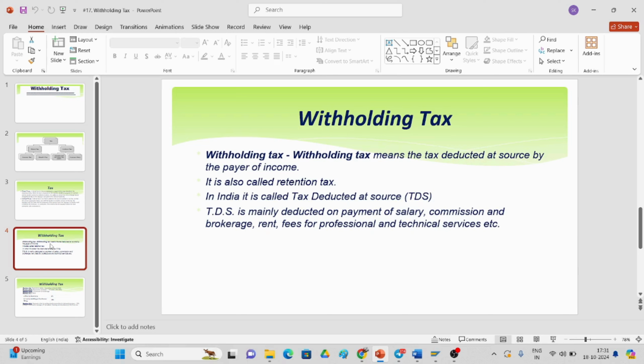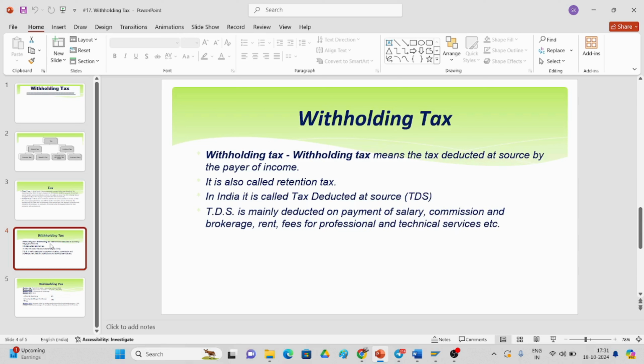If a person is earning a salary, the limit is declared by the government. For example, up to 3 lakhs there is no tax, and after 3 lakhs to 5 lakhs 10% is applicable, and like that the slabs are declared. It is also called retention tax. In India, it is called tax deducted at source, meaning the tax is deducted at the source itself.